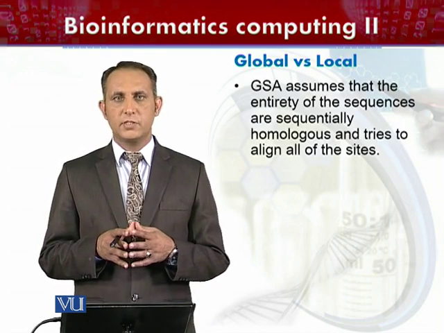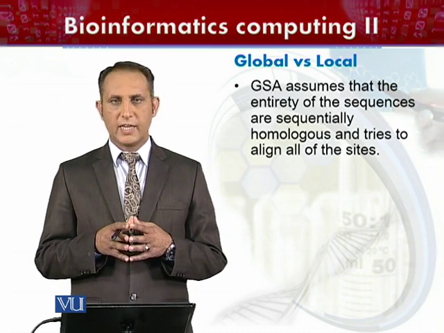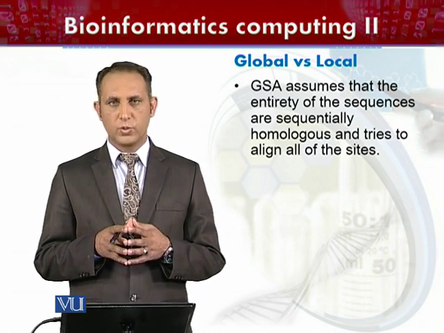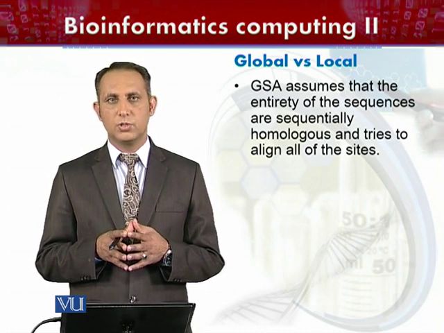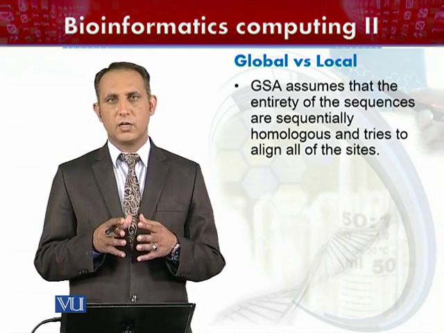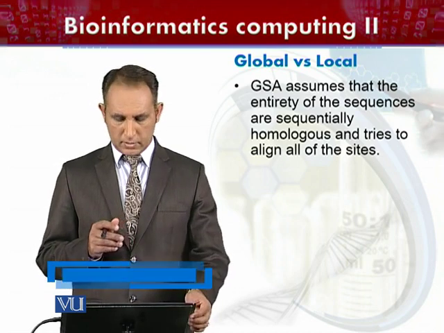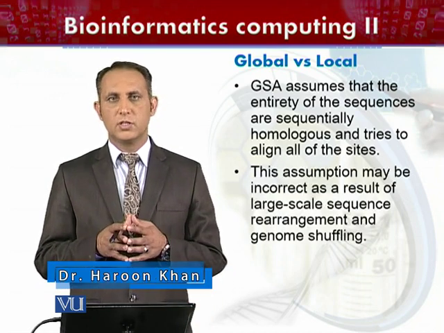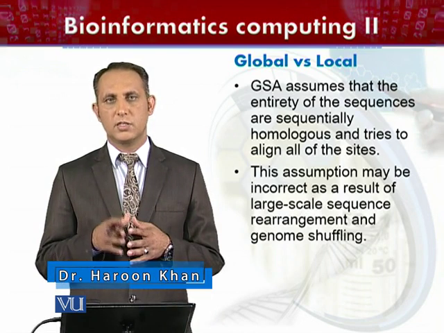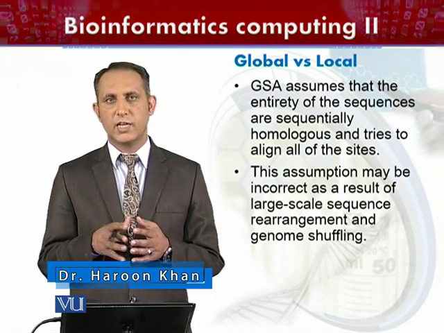Global sequence alignment assumes that the entirety of the sequences are sequentially homologous, and it tries to compare them with all the sites end to end. This assumption may be incorrect in certain scenarios, not always.